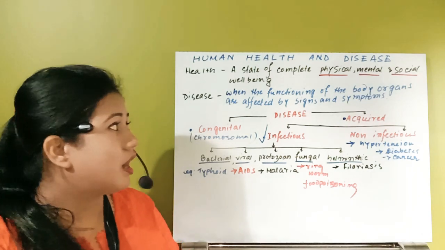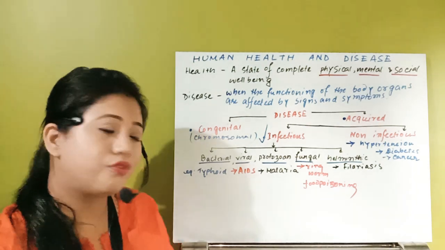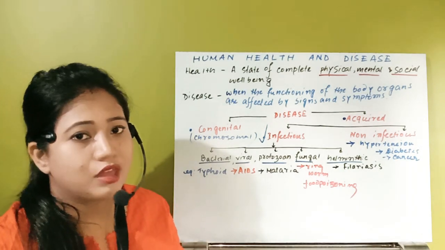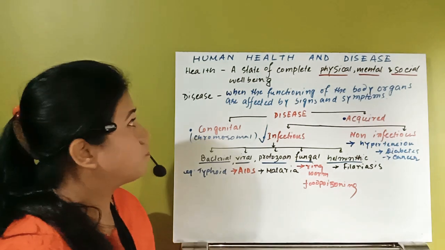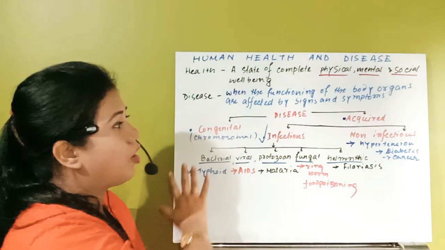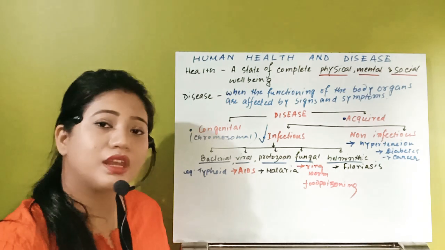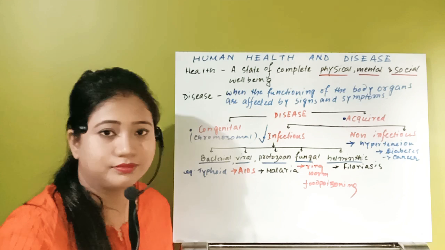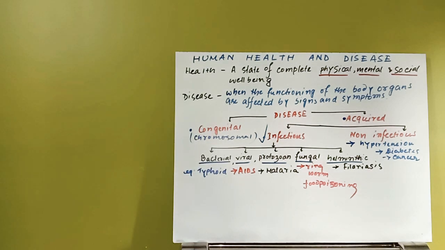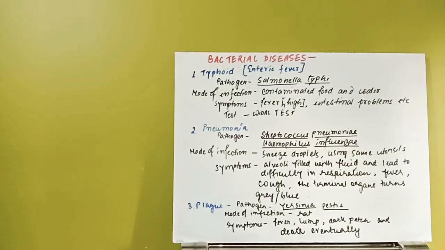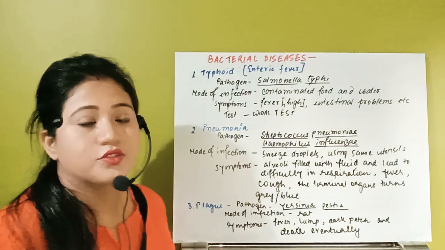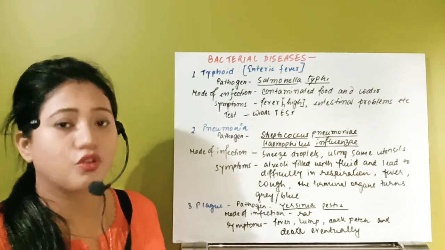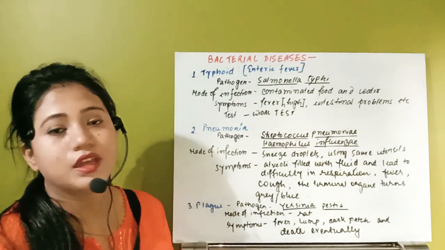First of all, in this chapter we will start from the infectious diseases. So that is just the introduction. In this introduction, we have discussed what is health, what is disease, and how many types of disease we have to know. Then after that, we'll see the varieties of diseases from first to last. So let's start with the different infectious diseases, the different types of causative organisms which can infect the individual.